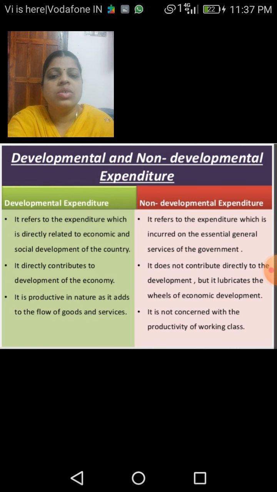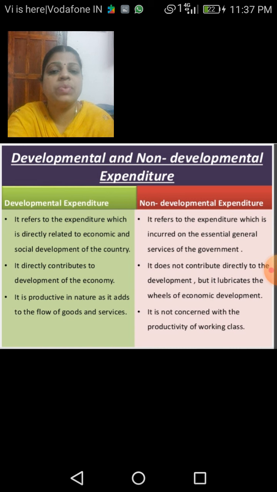So children, what we have discussed now is plan expenditure and non-plan expenditure, and the next is developmental expenditure and non-developmental expenditure. This is the manner in which the government's expenditure is divided into various categories.